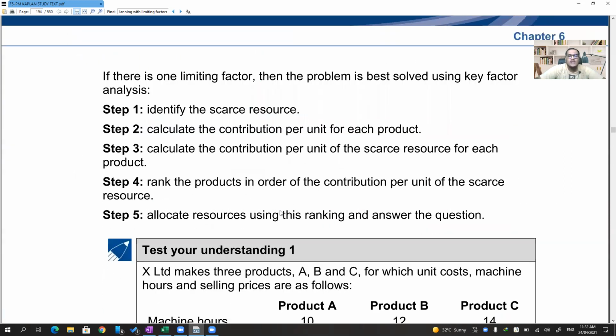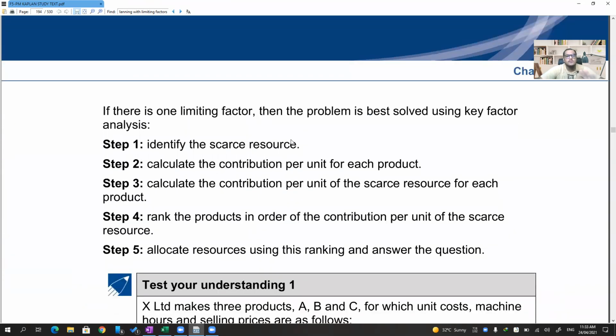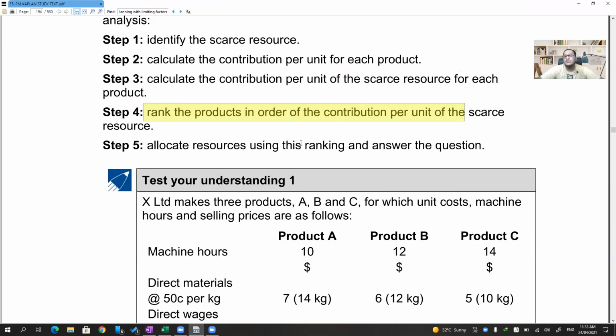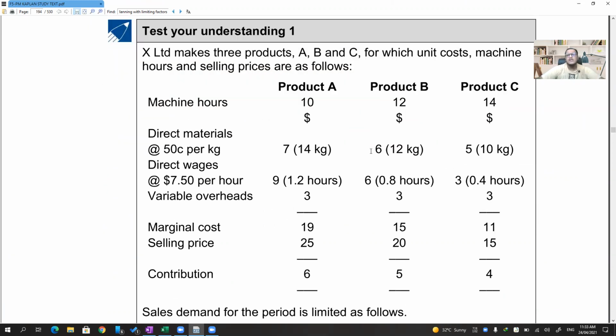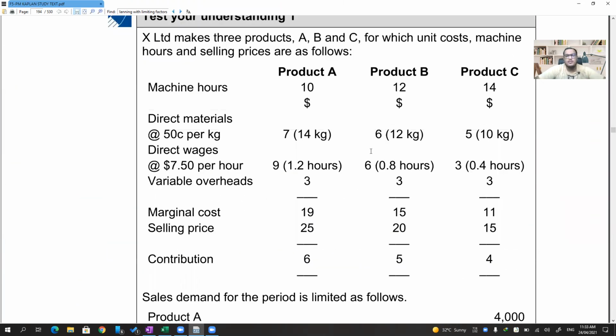So when there is one limiting factor, what will we do, sir? I told you already. This is a similar approach to what is covered in throughput accounting. There we do it on the basis of throughput per unit of limited resource. Here we do it on the contribution per unit of limited resource. Identify the limited resource, calculate contribution per unit for all the products, calculate contribution per unit of the scarce resource, rank it in descending order and allocate the resources using the ranking order. Simple steps. Let's see this question and then we'll move on to multiple limiting factors.